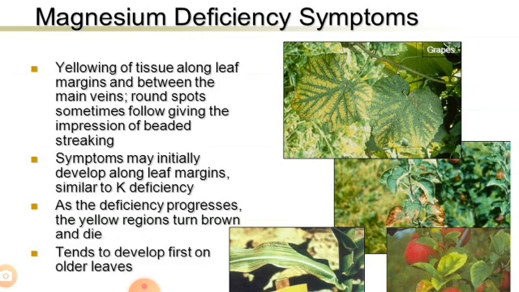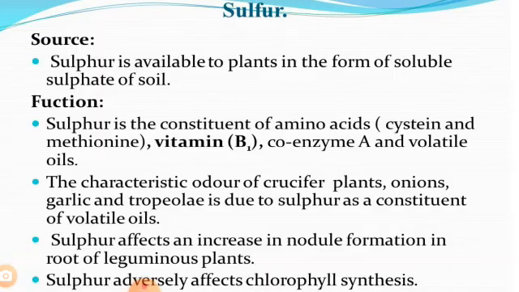Usually, magnesium is applied to the soil by use of commercial fertilizers like magnesium sulfate or dolomite. The magnesium content of magnesium sulfate or dolomite is approximately 6 to 9%. So, these are about magnesium.